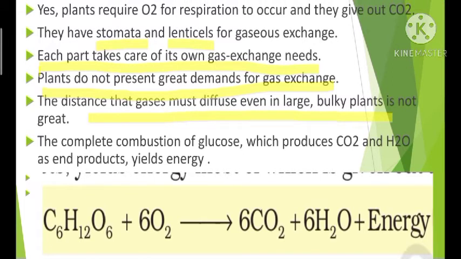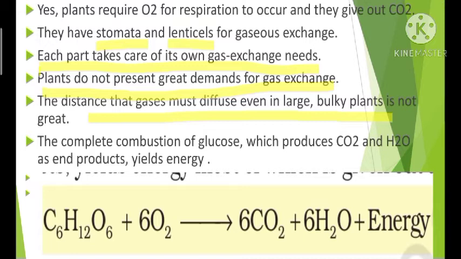Now, as a result of complete combustion of glucose, oxygen is taken to completely oxidize the glucose, isn't it, to release energy. So as a result of the complete combustion of glucose, carbon dioxide and water are released as end products, and a large amount of energy is also released, isn't it?